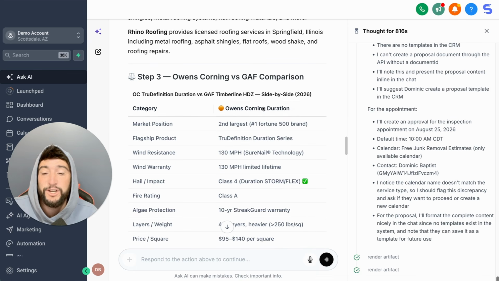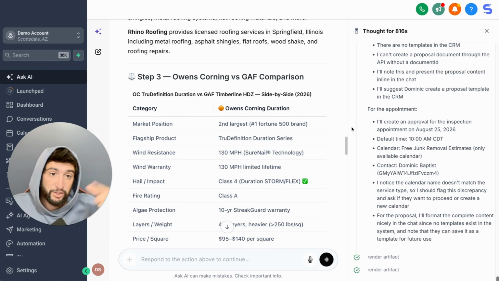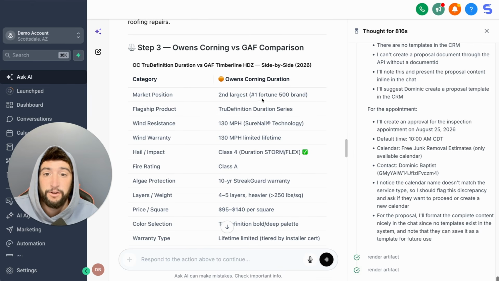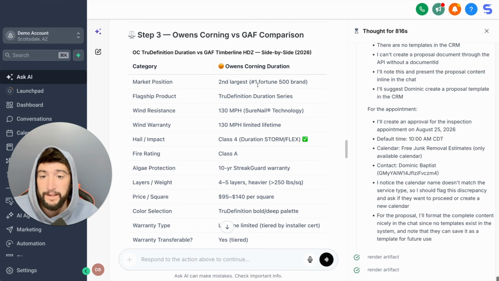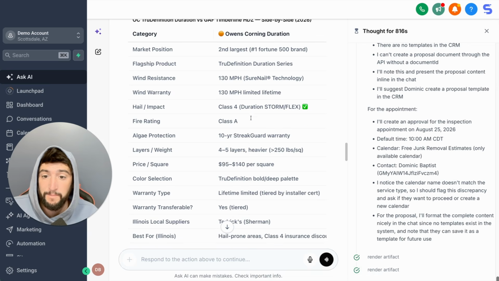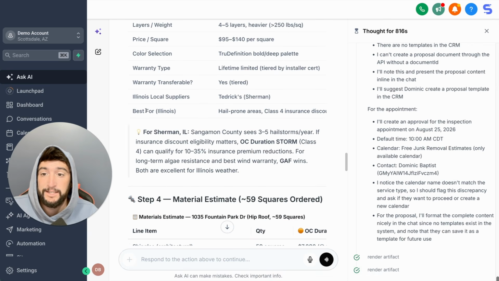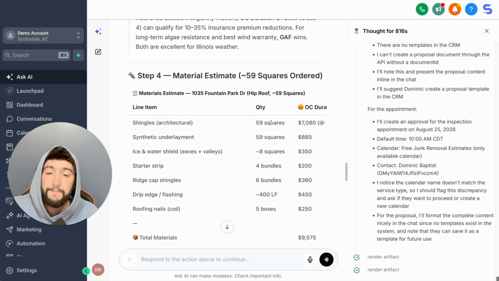Owens Corning versus GAF comparison. I told you before we started this whole thing, it was going to compare 2 different prices. The market position is going to be the second largest #1 Fortune 500 brand. And then it gives you all the reasons why Owens Corning duration might be better. Keeps going down the list. It says best for Illinois, hail prone areas. This is insanity. Step 4 is going to be material estimates.